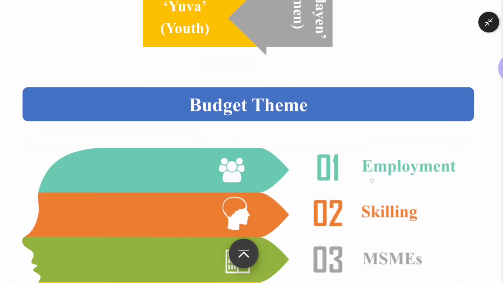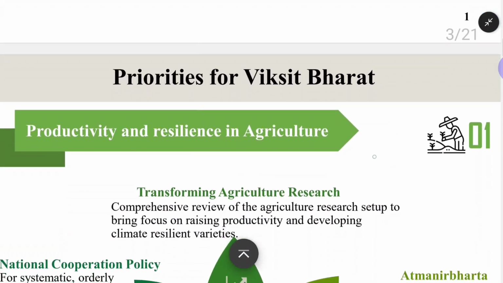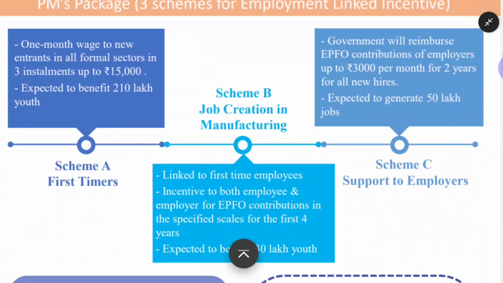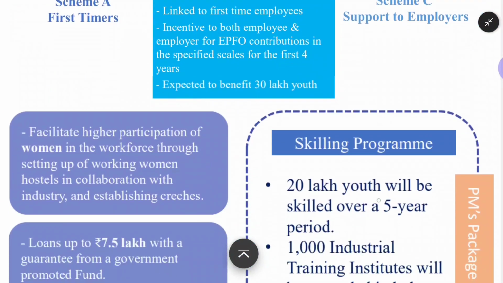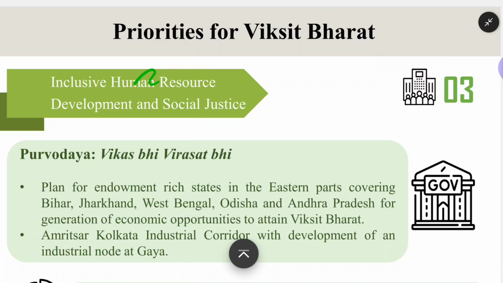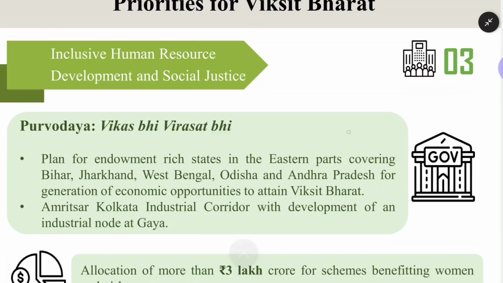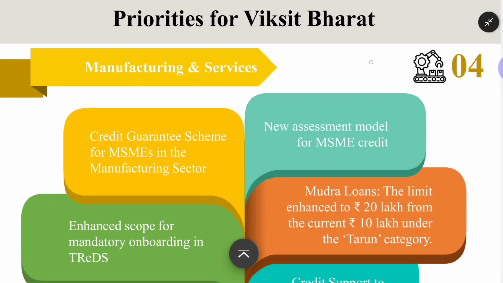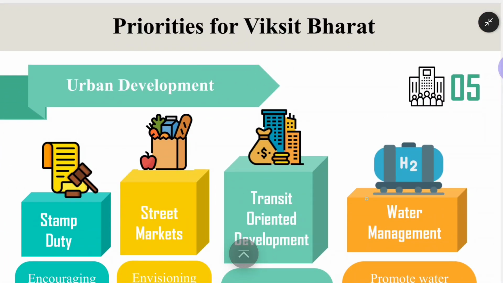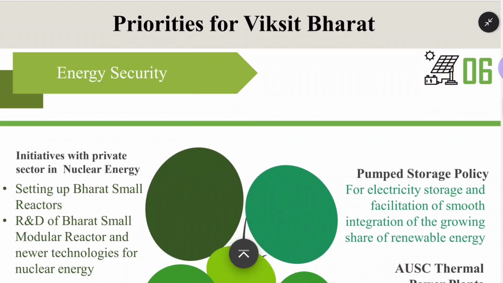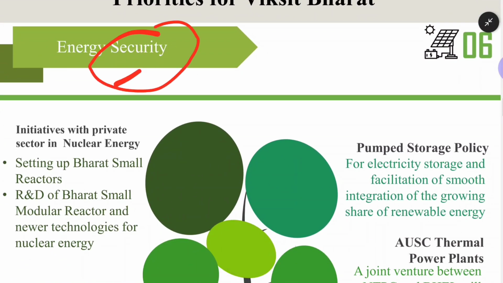Okay, so let us scroll down now. Already we have completed the first theme, productivity and resilience in agriculture. We have completed our second part also, employment and skilling. Then we have also talked about inclusive human resource development and social justice, the third part. The fourth part we have also completed, manufacturing and services. And the fifth part, which we completed in our last class, is urban development. Then the sixth part that we completed in our last class is energy security. All these parts were done.